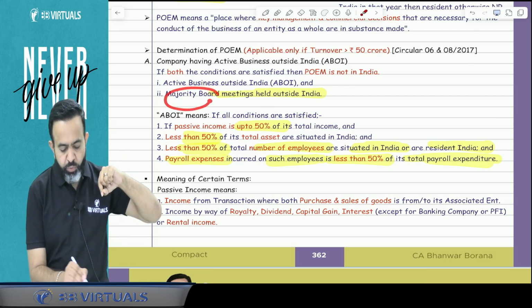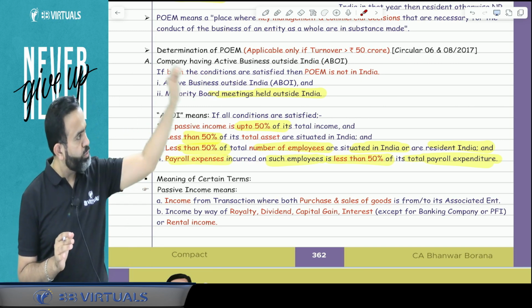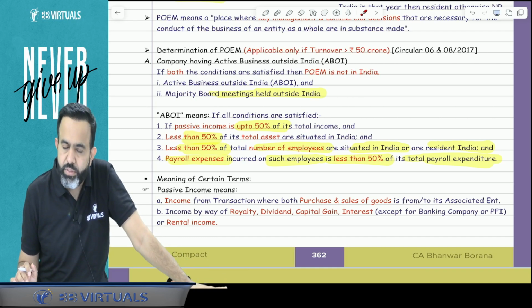Now, if the ABOI test is fulfilled and majority board meetings are held outside India, then I can say that POEM is located outside India and that company will be treated as non-resident in India. You got my point or not?